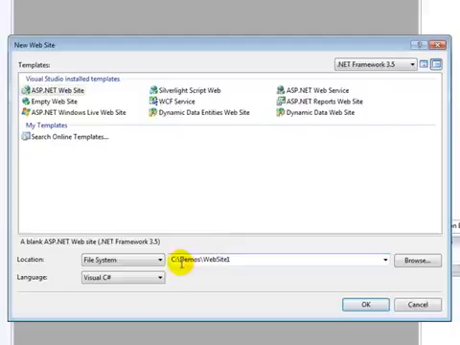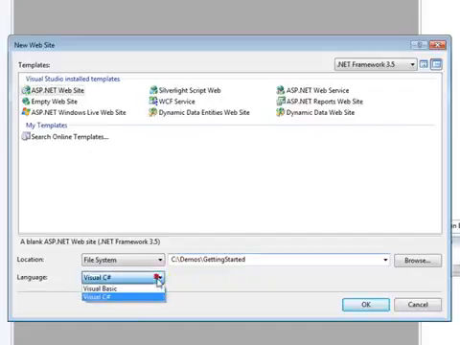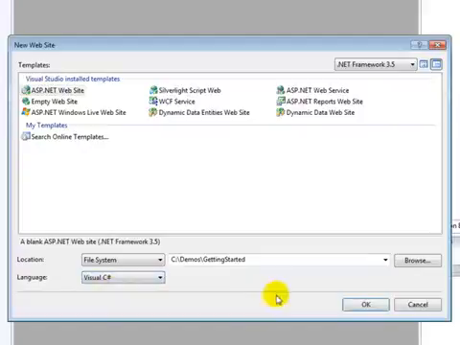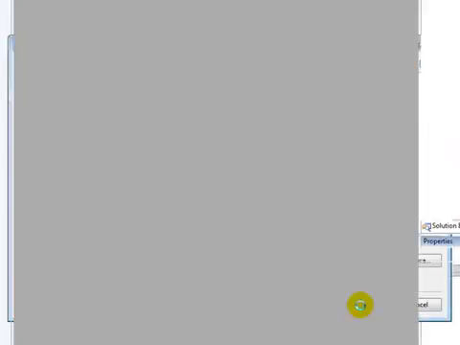I've got a C demos folder, and I'll create a new folder here. We'll just call it Getting Started. The name of the folder that I choose here becomes the name of the website. So unlike other Visual Studio projects, we don't actually give our website a project name. We just specify a folder, and whatever that folder name is, in this case Getting Started, becomes the name of the website. I can then also choose which language I want to develop in, C# or Visual Basic. I'm going to choose C#. Then I'll click OK.